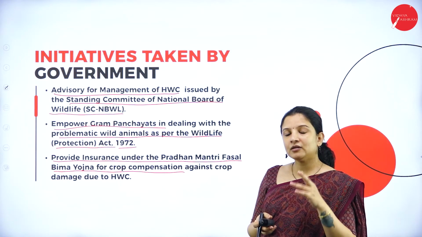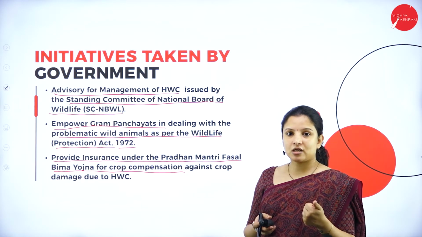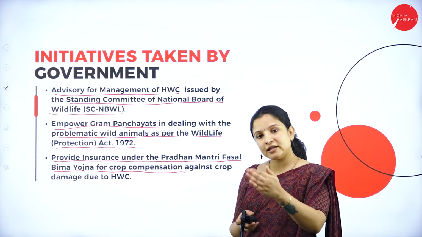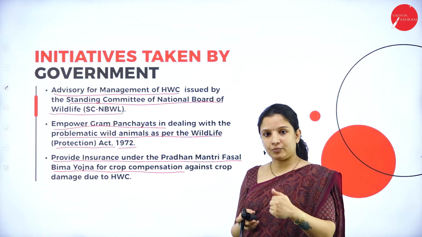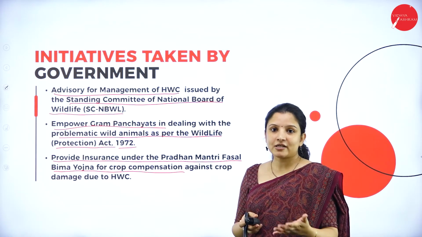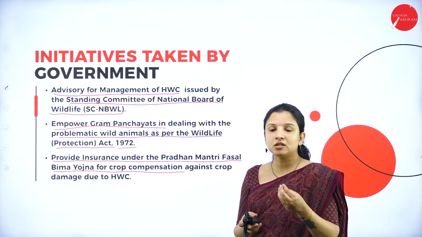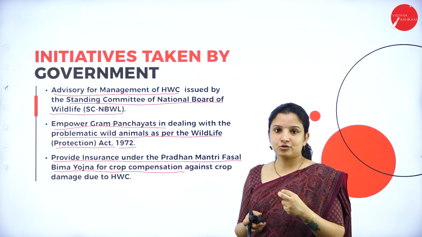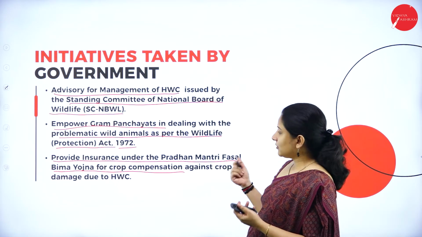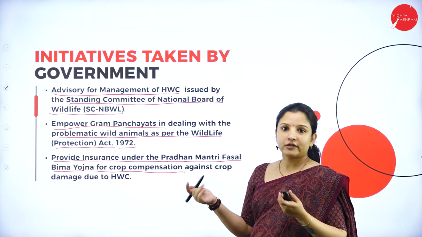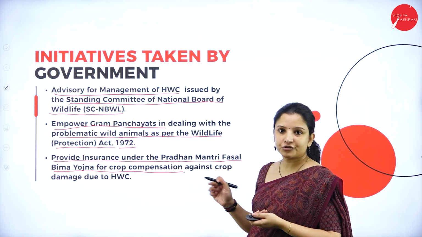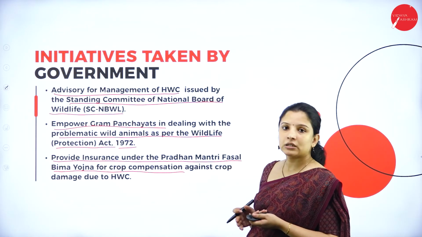Otherwise, what will happen? They will get frustrated because they would have grown the crop year round, and finally an animal enters the crop area and destroys the crop. It is frustrating to the farmers because it incurs a huge economic loss, right? So instead, if you give insurance for that, then the problem of human wildlife conflict can be minimized to a certain extent. So that also was done by the government.